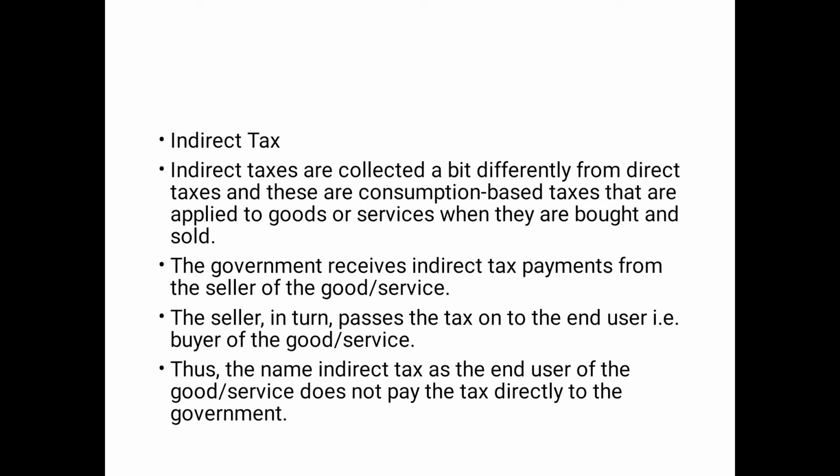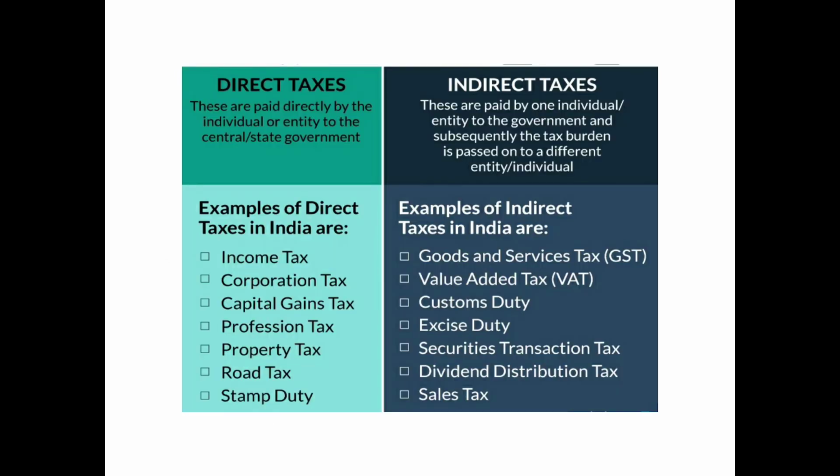So the producer will add the tax along with the price, and it will be shifted to the ultimate consumer. So that is indirect tax. Indirect tax can be shifted. So what is the difference between direct and indirect tax? This is a table which shows the major differences between indirect and direct taxes.